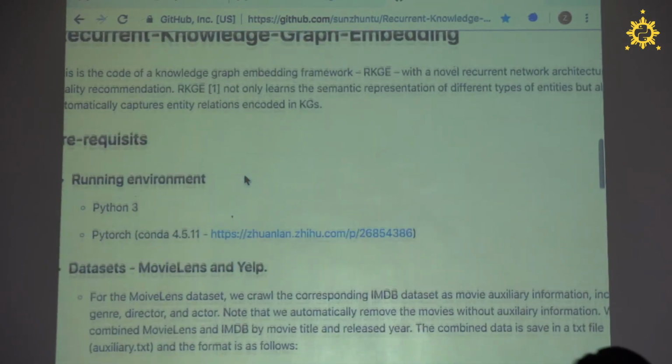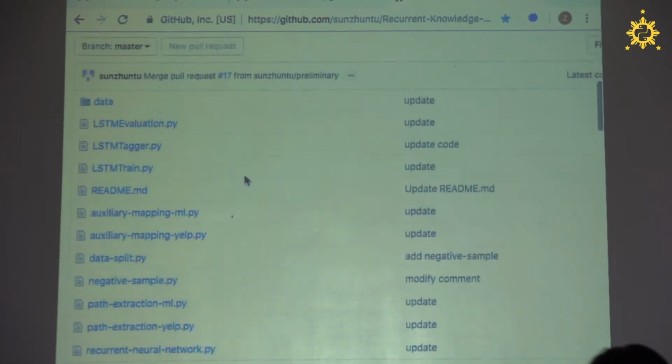So the code is here. I don't want to show more details about the code. If you are interested, you can search by yourself. Thanks for your attention. I'm so sorry to let you guys suffer a lot. Sorry.